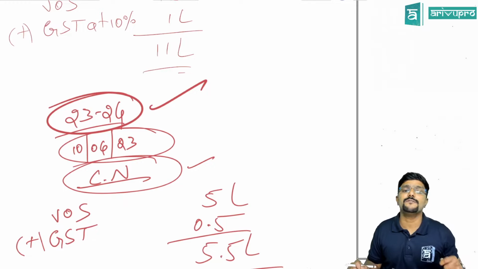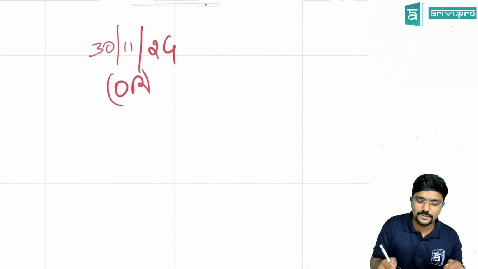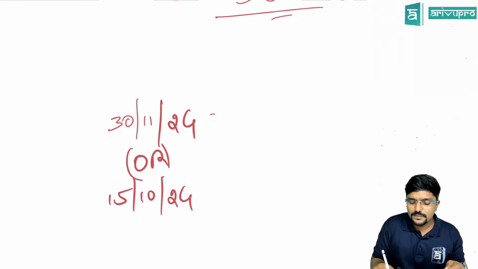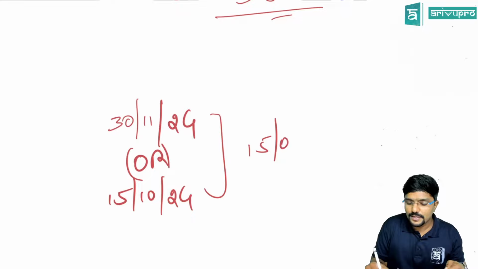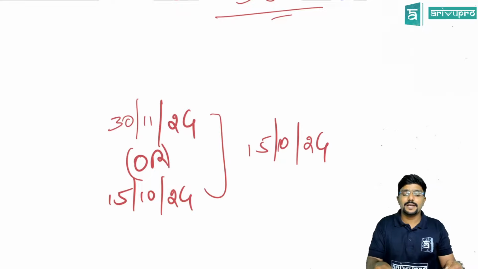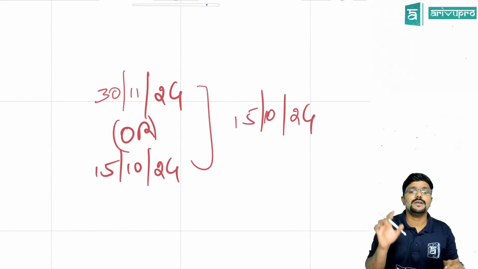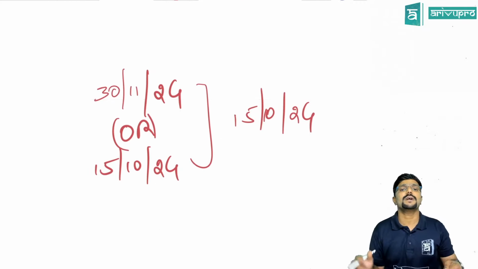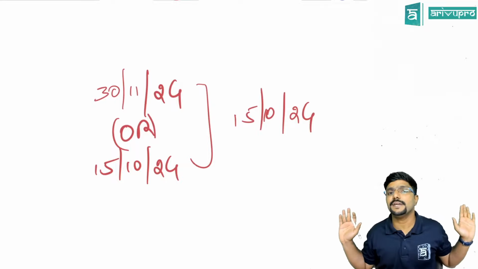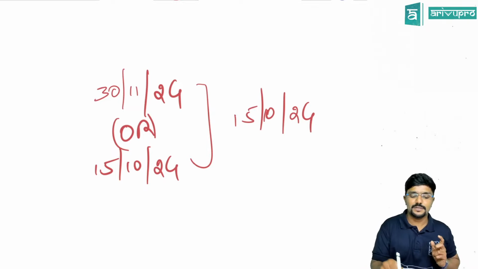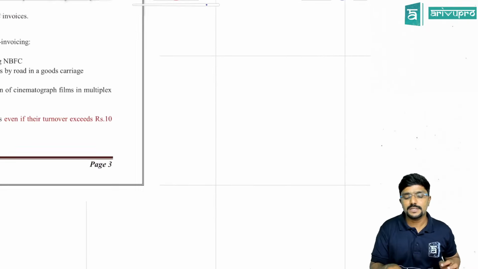Assume the annual return for 23-24 is filed on 15th October 24, whichever is earlier, 15th October 24. So the maximum deadline to give the details of this credit note is 15th October 24, guys. Beyond this, you cannot give the details of the credit note. Clear? Yes, this is the change. This part, 30th November, is the change.